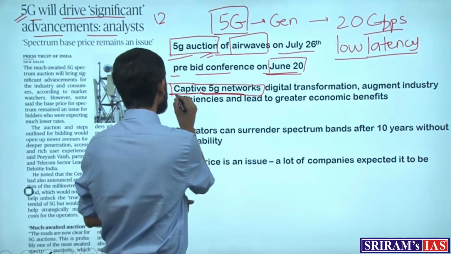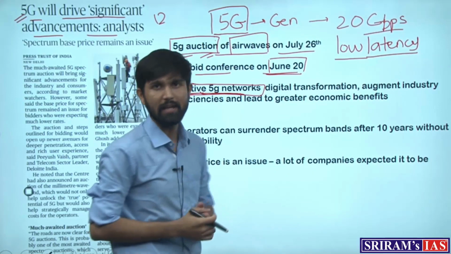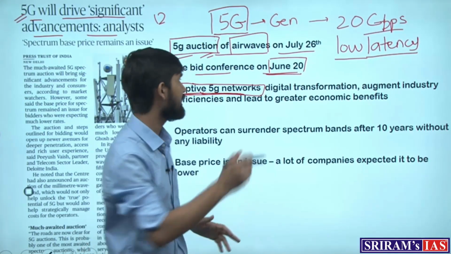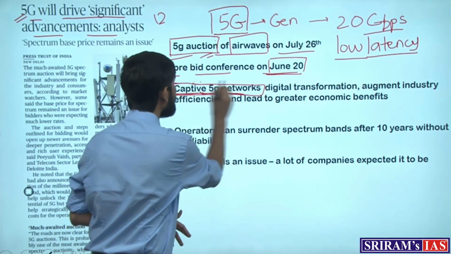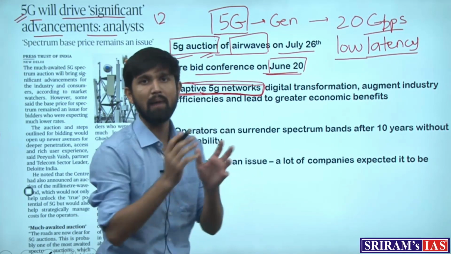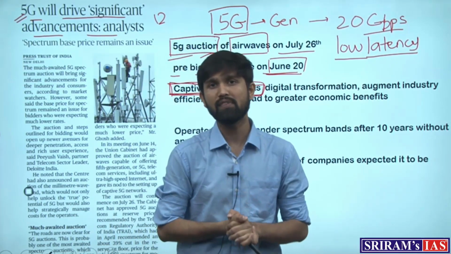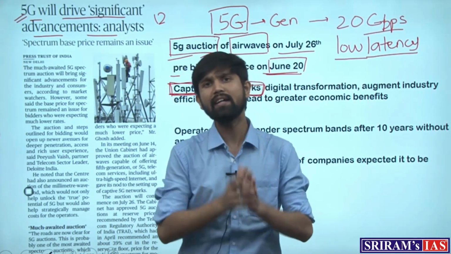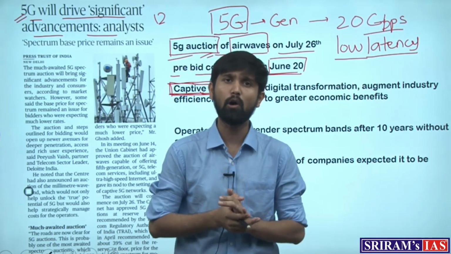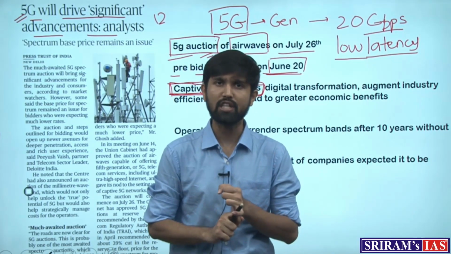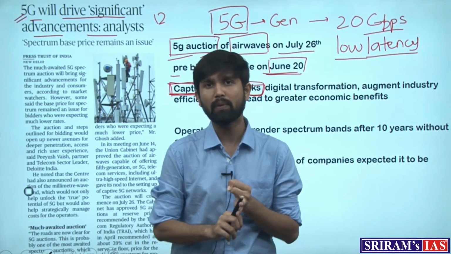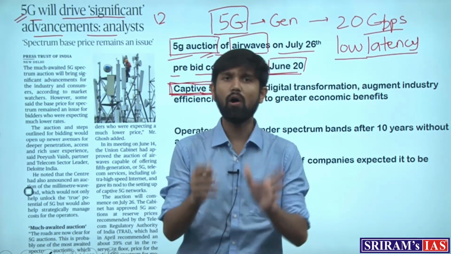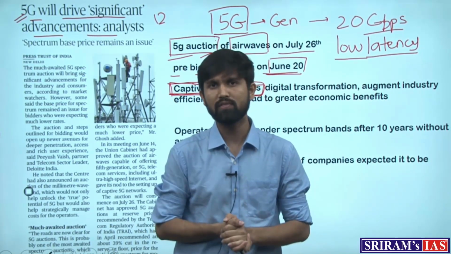So the auction has opened up this opportunity for them as well, where they can buy their own private 5G networks or 5G bands through which they can run high internet speed dependent operations such as machine to machine operations, AI operations, Internet of Things, all of this.